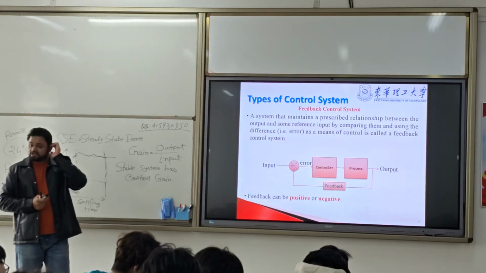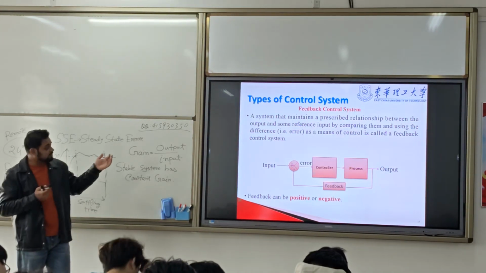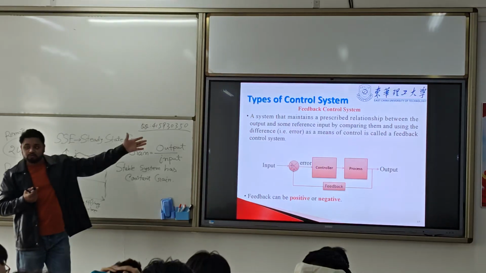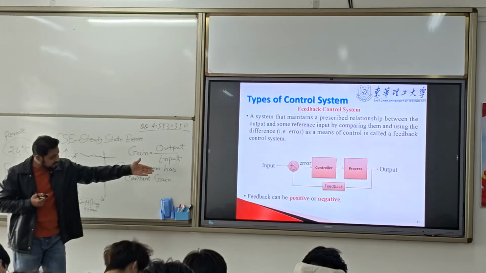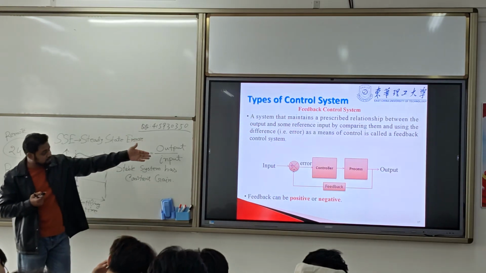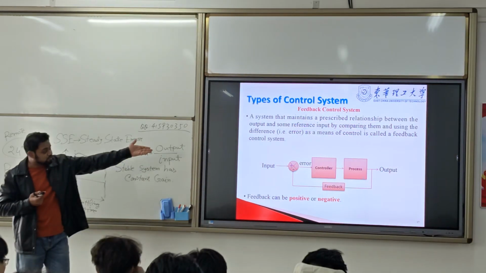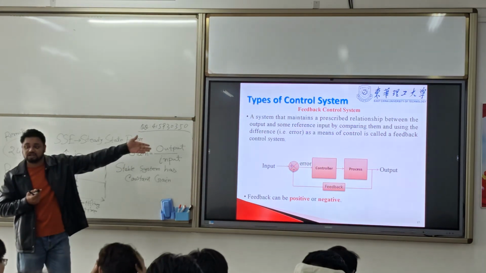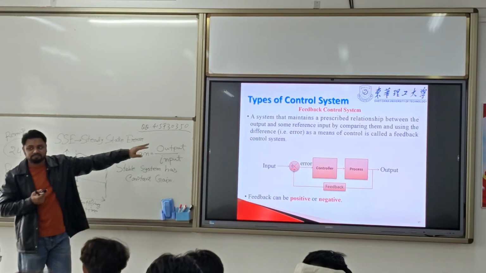Now I already told you about the closed loop system, we call it a feedback control system. Why? Because the output that we actually get is fed back to the input again. While it is fed back to the input, it will compare with the input and get the error signal and it will produce the output, and it continuously goes on and on.